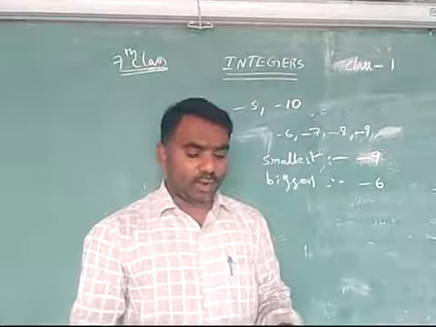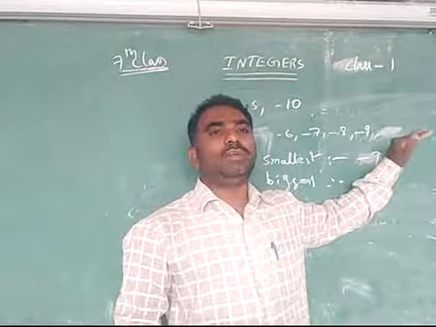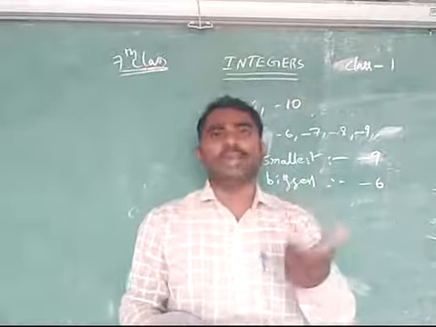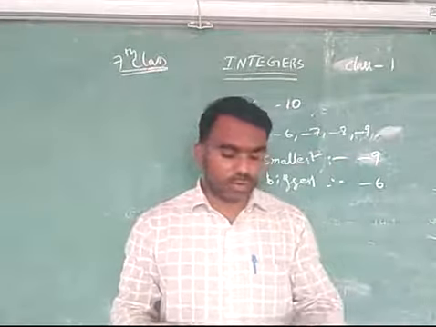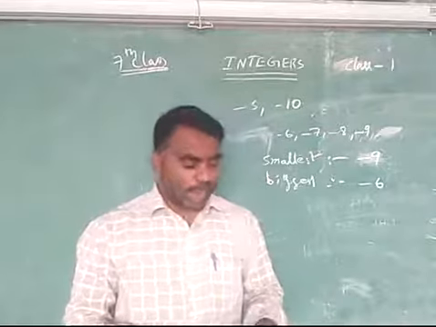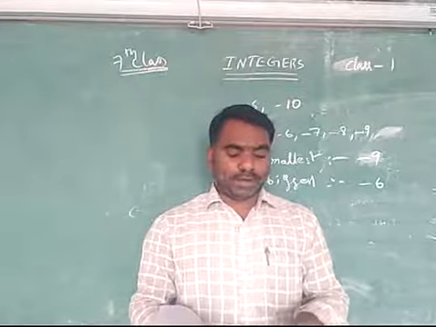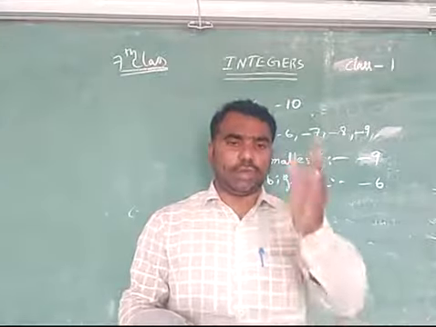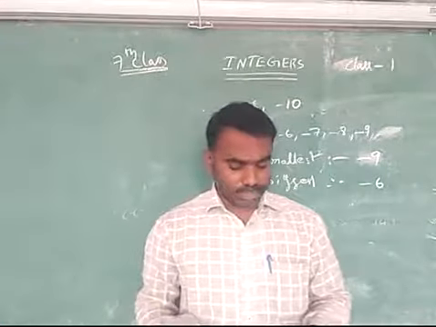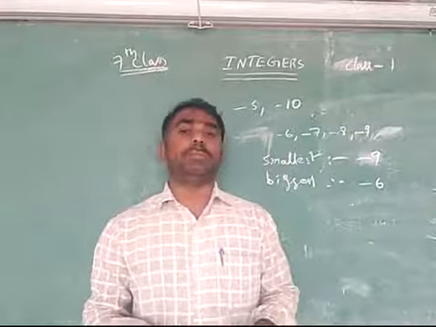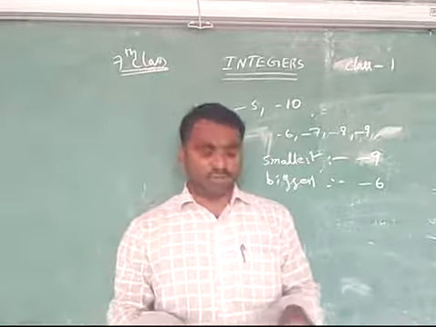The third one we have already done. How to write the ascending order? 0 in the middle, negative numbers backward, positive numbers rightward is called ascending order. If you take it completely reverse, it is descending order. So you can do the third bit and fourth bit. Then the fifth bit: draw the number line and show these numbers, meaning represent these numbers on the number line. As usual, 0 in the middle, negative numbers on the left-hand side, positive numbers on the right-hand side. And for the sixth one, you see that some numbers are missed in the number line. You can write these numbers clearly, working out which number will come where.